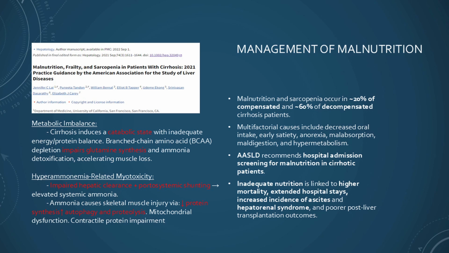And what I also found interesting is they had risk stratification for disease-specific sarcopenia, where alcohol-related liver disease has up to 80% prevalence with rapid muscle wasting. The 2 highlighted on the left side are metabolic imbalance and hyperammonemia-related myotoxicity, just the pathophysiology of what occurs, whether it's decreased protein synthesis, autophagy, or proteolysis.